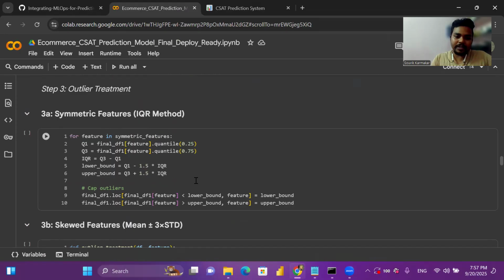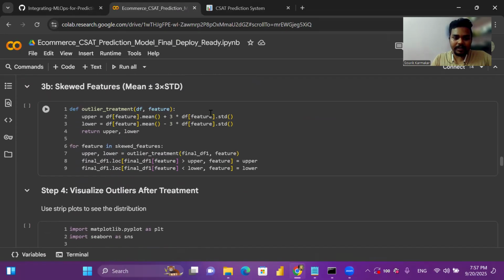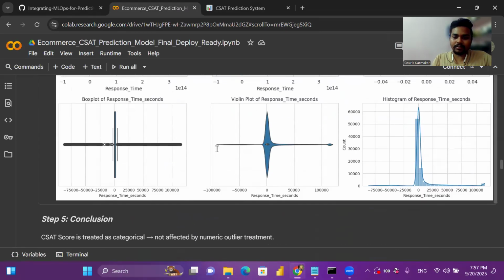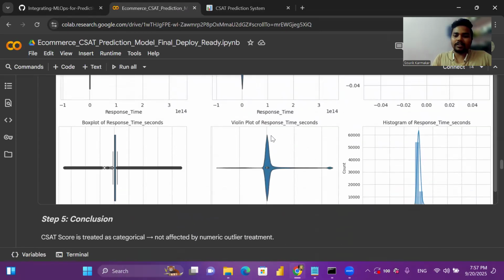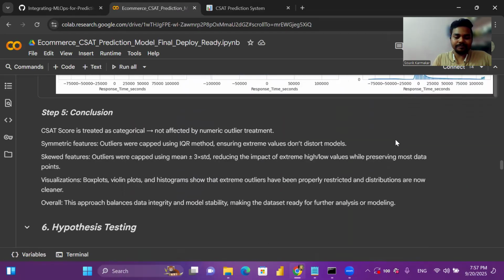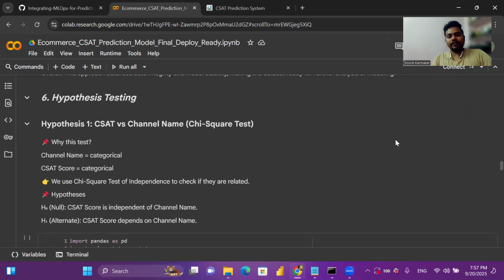Accordingly, we have treated them. After treating, these are the feature charts, the box plot and the histograms. After that, we proceed with the hypothesis testing part.